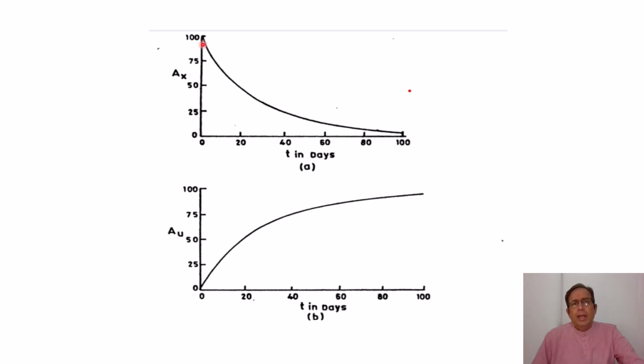That is, the amount by which the activity of UX decreases, by the same amount the activity of uranium increases. So the net activity is always constant at all values of time.